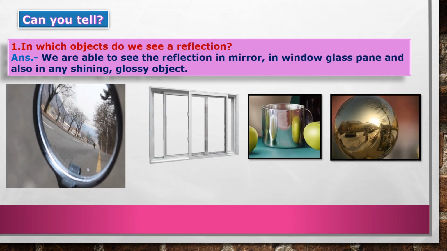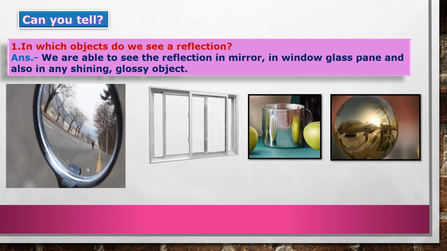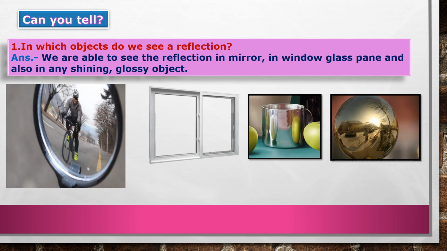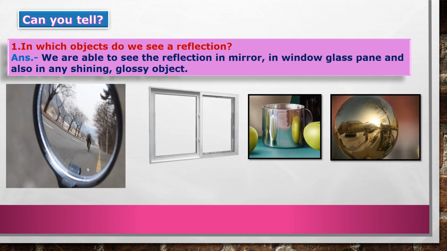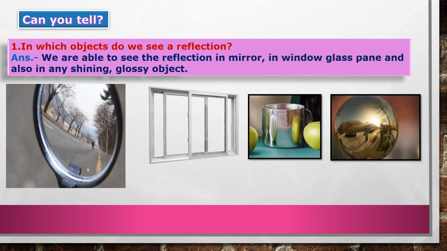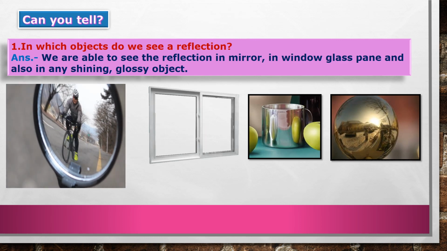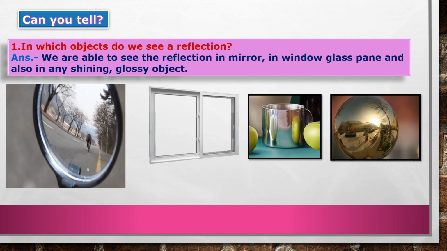Now can you tell in which objects do we see a reflection? We are able to see the reflection in a mirror, in window glass, that is a window glass pane, and also in any shiny and glossy object. Glossy object means those that can give shining, that is called a glossy object. So from all such things we can see reflection.